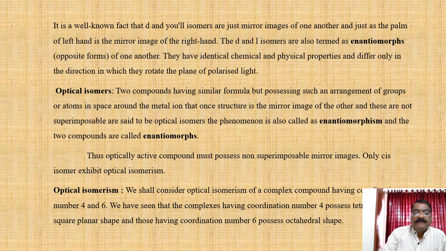Optical isomerism: we shall consider optical isomerism of complex compounds having coordination number 4 and 6. We have seen that complexes having coordination number 4 possess tetrahedral and square planar shapes, and those having coordination number 6 possess octahedral shape.